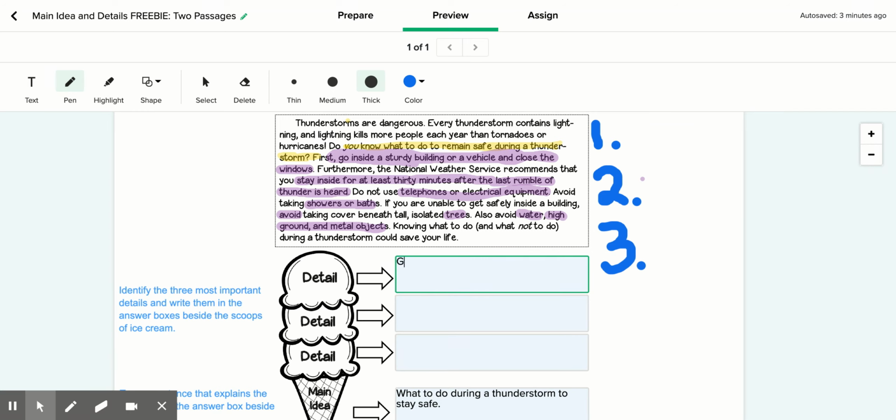So it tells us to go inside a sturdy building or vehicle and close windows. And I'm going to combine where it says stay inside for at least 30 minutes. So let's say go inside a sturdy building or vehicle and close windows, comma, stay there until 30 minutes after thunder has ended.